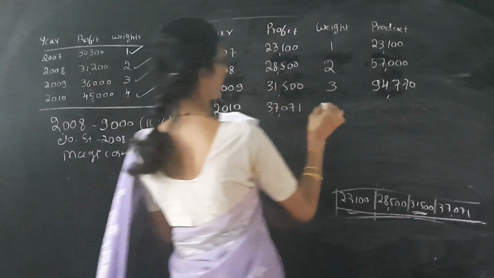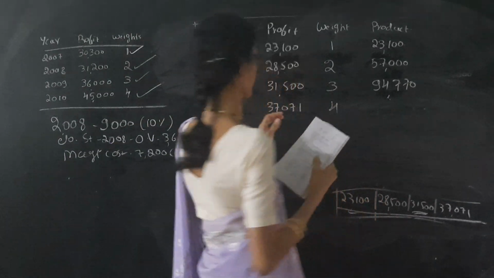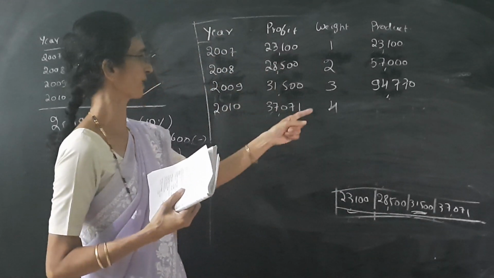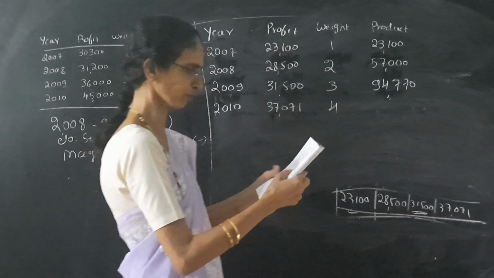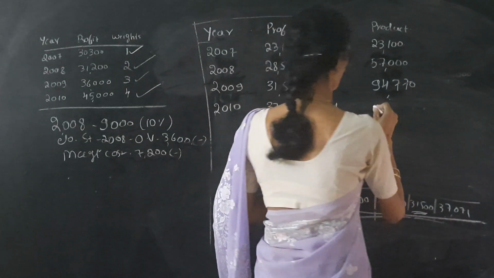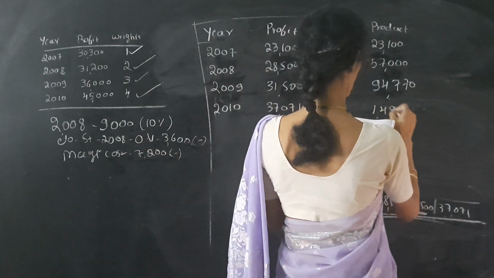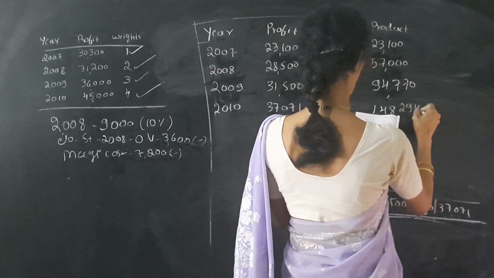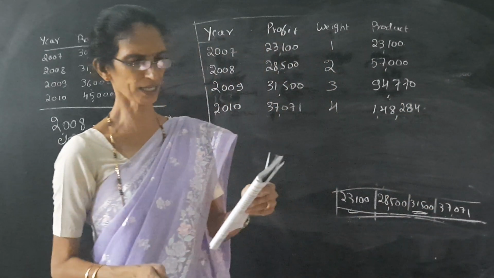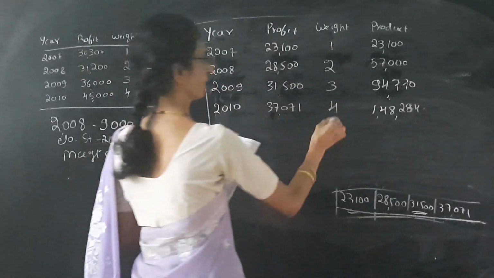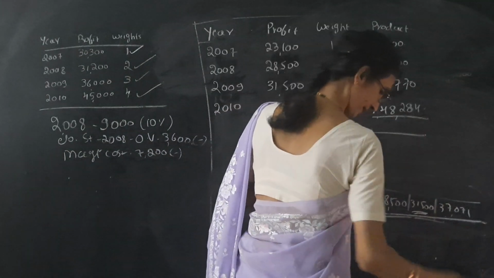Weightage is given here in the problem. It is 4. So now we have to take the product, that means profit into weight. 37,071 into 4. We get 1,48,284.